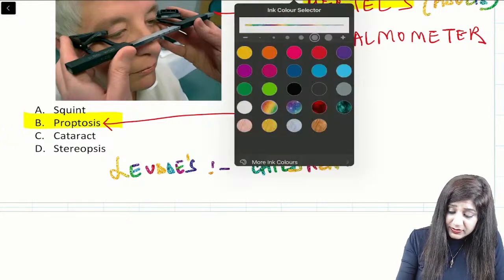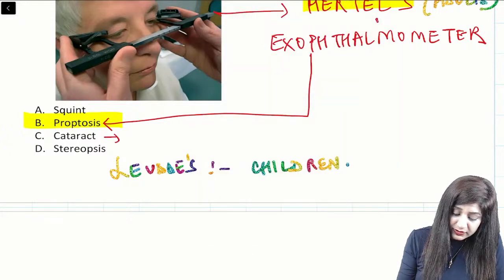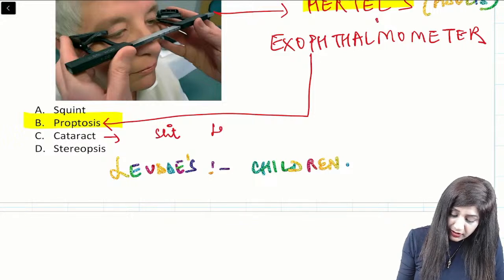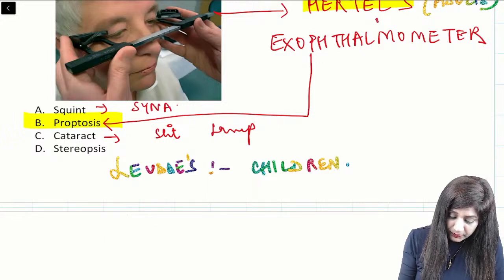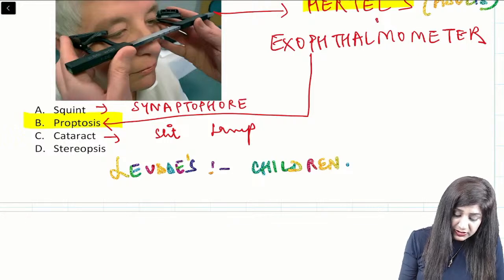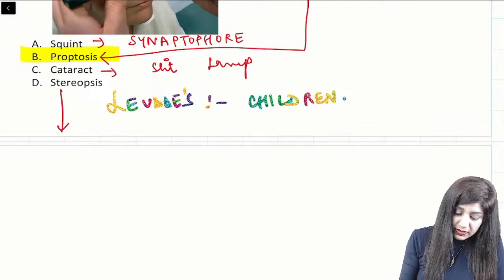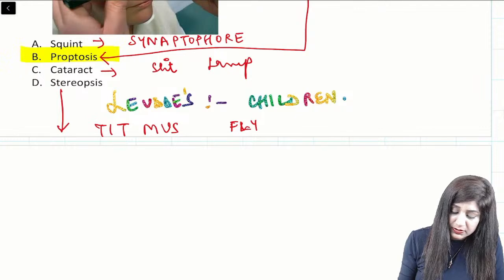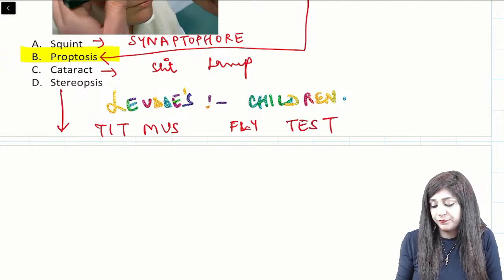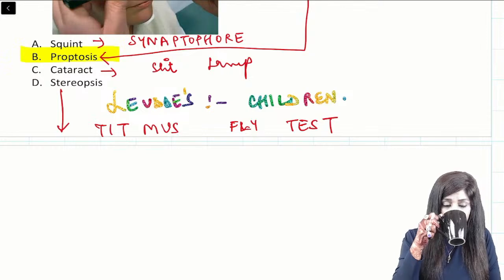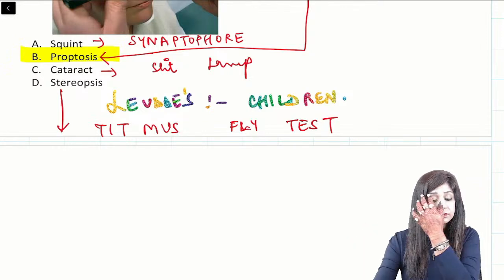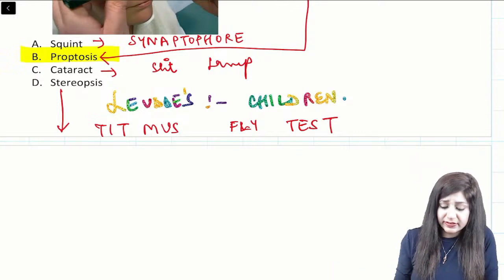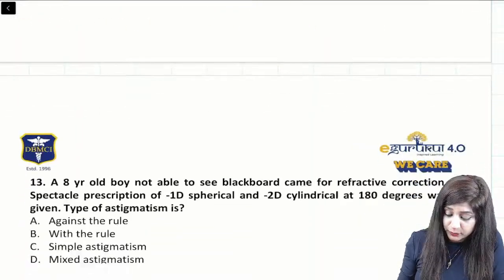For the cataract, basically we are using the slit lamp examination, and for the squint we are using the synoptophore. Here we are using the synoptophore, and for the stereopsis we are using the Titmus fly test. You should know the other names also. Titmus fly test we are using here. All right. So I think this is an easy one. We have already talked about the proptosis.